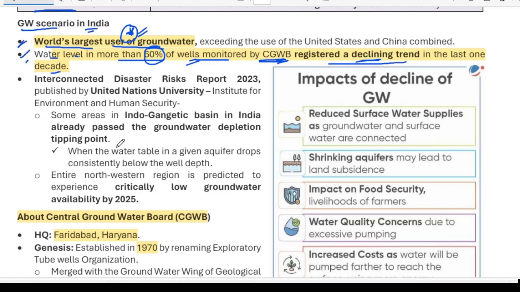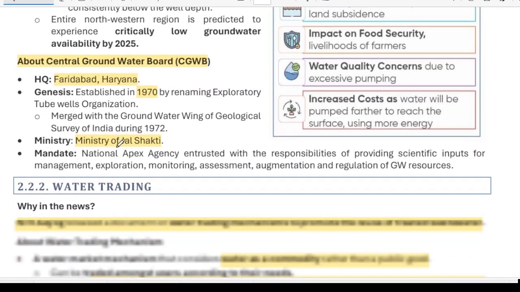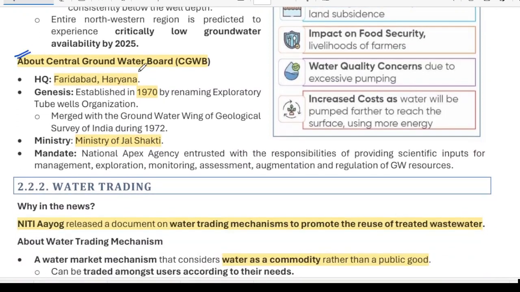Coming to this body, the Central Groundwater Board. What is the Central Groundwater Board? It has its headquarters in Faridabad, Haryana. It was made in 1970. It comes under the Ministry of Jal Shakti. What's its mandate? Its mandate is national.